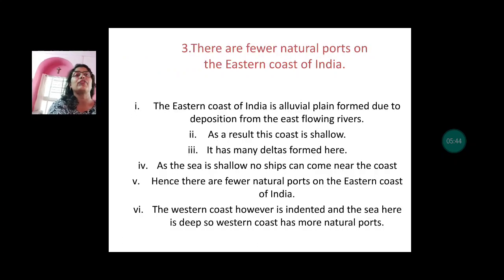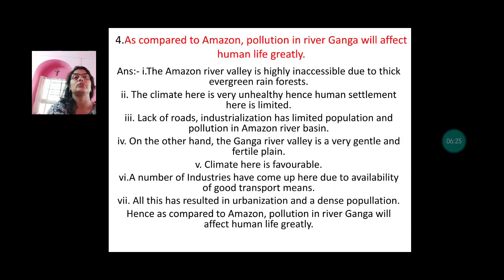Next give reason, there are fewer natural ports on the eastern coast of India. The eastern coast of India is alluvial plain, formed due to deposition from the east flowing rivers. As a result, this coast is shallow. It has many deltas. As the sea is shallow, no ships can come near the coast. Hence, there are fewer natural ports on the eastern coast of India. On the other hand, the western coast, however, is indented. The sea here is also deep, and so western coast has more natural ports. So they can ask you this way as well. Western coast has more ports compared to eastern coast.